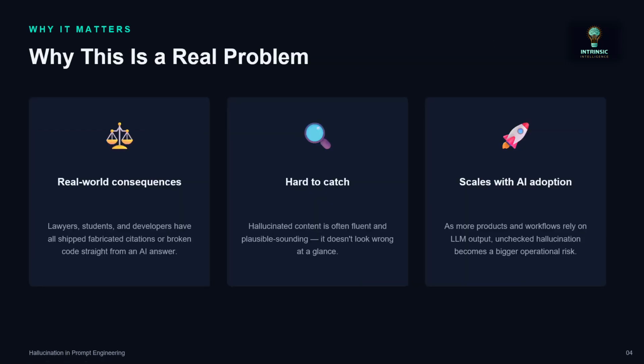So why does it matter? Why is this a real problem? There are real-world consequences. Lawyers, students, and developers have all shipped fabricated citations or broken code straight from an AI answer. It is hard to catch: hallucinated content is often fluent and plausible sounding. It does not look wrong at a glance. It also scales with AI adoption. As more products and workflows rely on LLM output, unchecked hallucination becomes a greater operational risk.